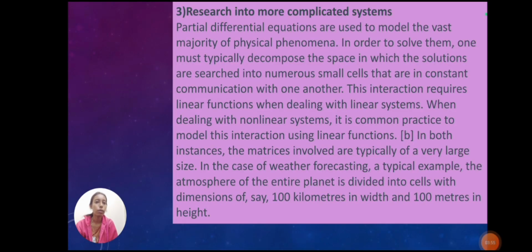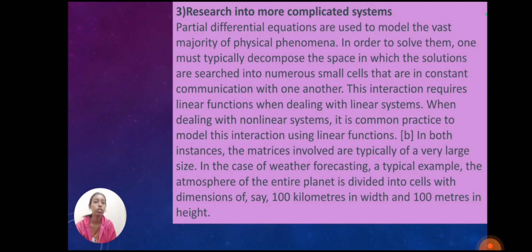Research into more complicated systems: partial differential equations are used to model the vast majority of physical phenomena. In order to solve them, one must typically decompose the space in which the solutions are researched into numerous small cells that are in constant communication with one another. This interaction requires linear functions when dealing with linear systems, and when dealing with non-linear systems it is common practice to model this interaction using linear functions.